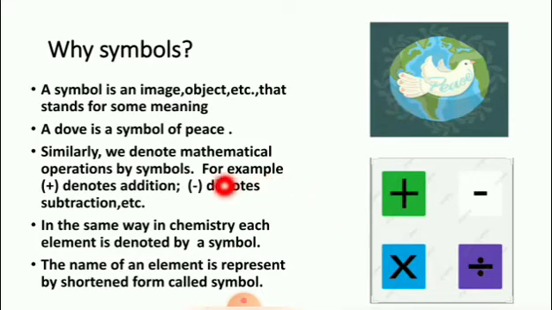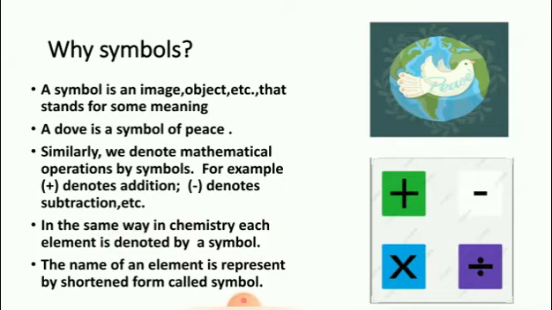Similarly, we denote mathematical operations by symbols. For example, this symbol denotes addition, this for subtraction, this for multiplication, this for division. In the same way, in chemistry, each element is denoted by a symbol. Writing out the name of an element every time would become too troublesome. So, the name of an element is represented by a shortened form called a symbol.